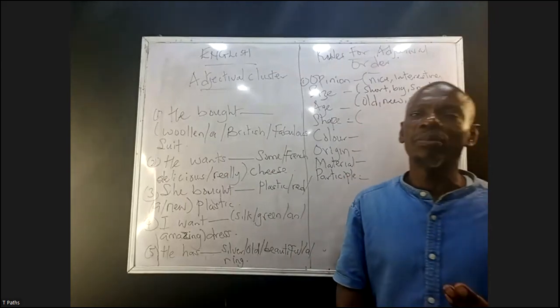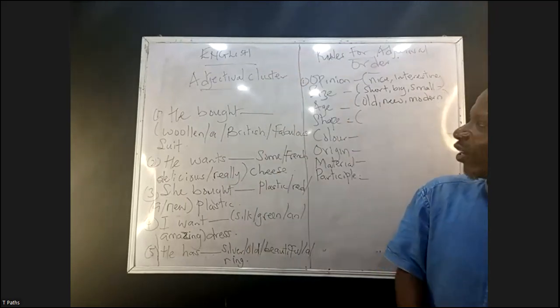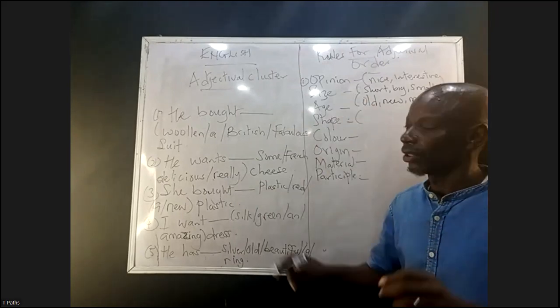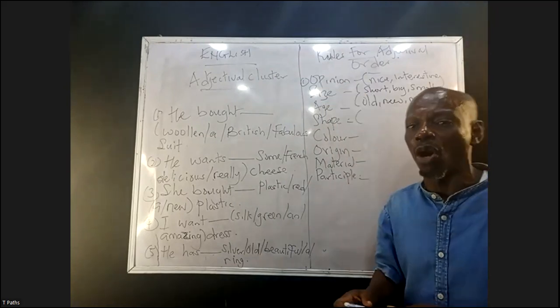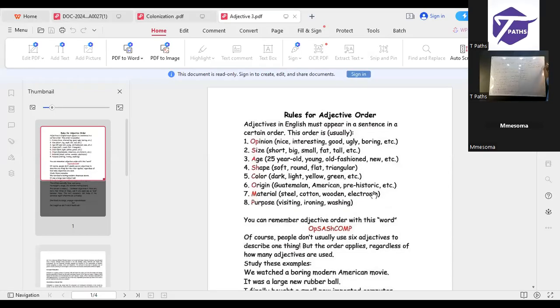Now, sometimes most people are having challenges on how to arrange these adjectives. The first thing that you need to understand is what we call opinion adjective. That opinion adjective, we call subjective adjective. You have, for example, nice, interesting, beautiful. It is opinion, and we can equally say it is called epithet. What do we mean by epithet?